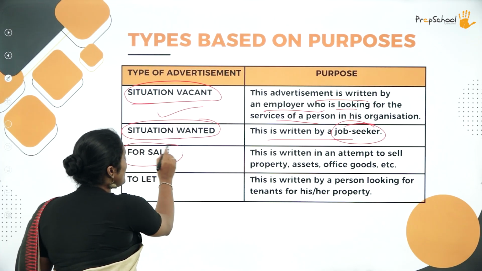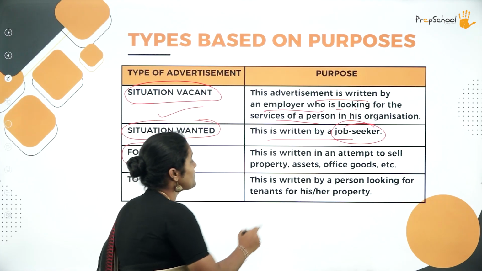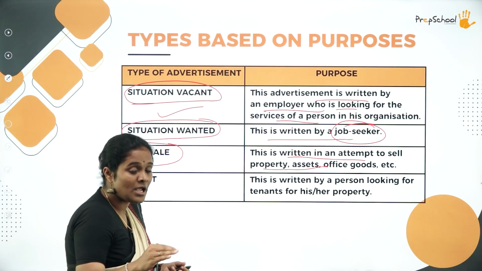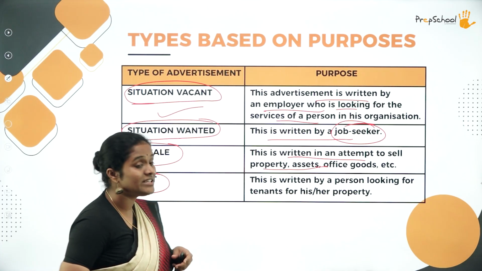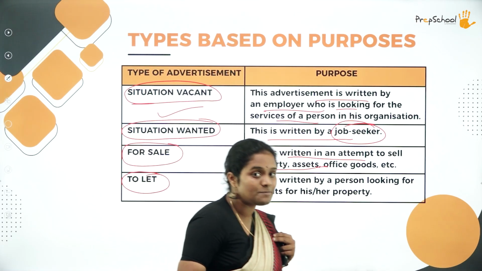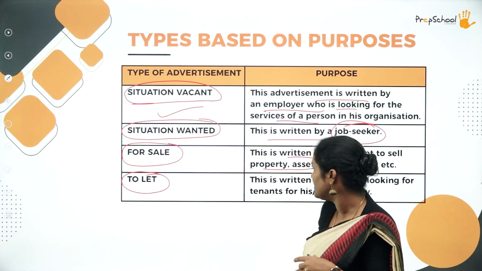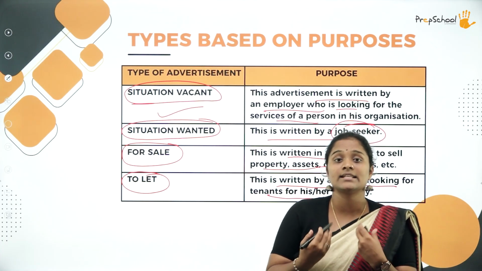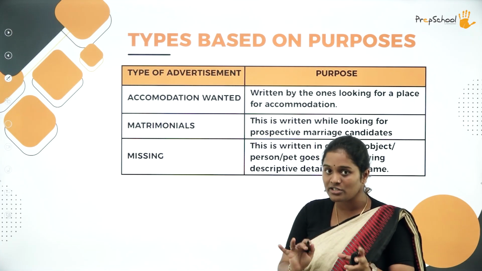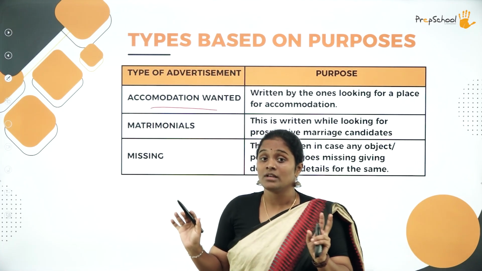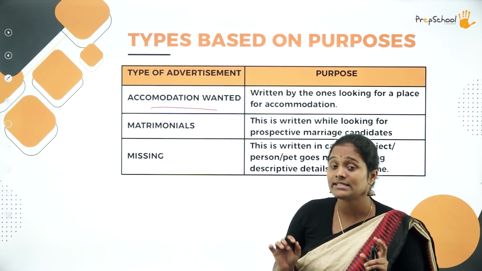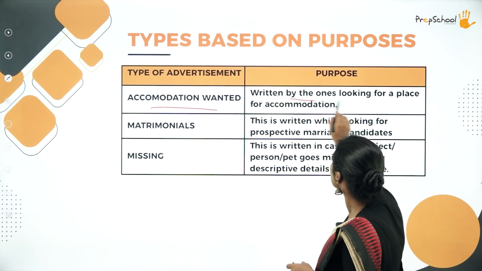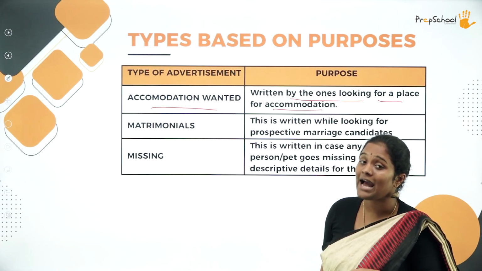Then for sale, you are selling something, obviously. So written in an attempt to sell property, assets, office goods, anything. But if you were to buy something, this one over here is to let. If you are letting a space to be occupied for rent, then this one is written by a person looking for tenants for his or her property. He is the owner of the house. Okay. He or she is the owner of the house. Accommodation wanted. Let me take a while over here and let you guess. Yes, you guessed it right. It is written by someone who is looking for a space, right? Written by the ones who are looking for the space or accommodation.